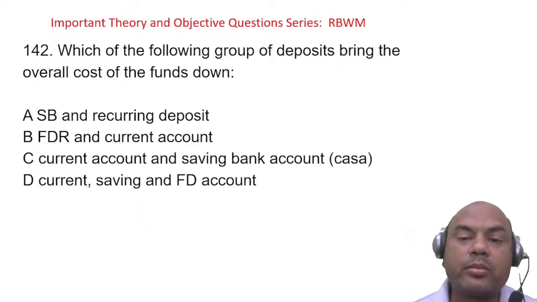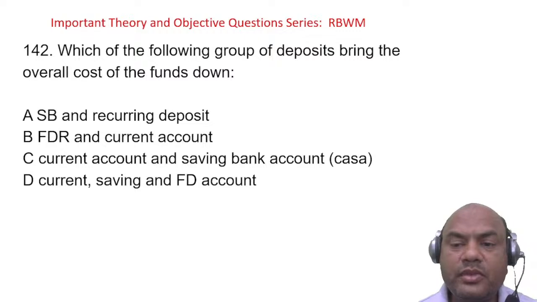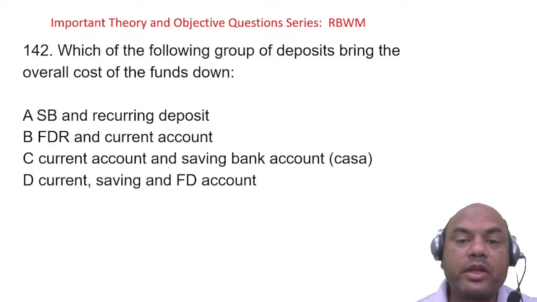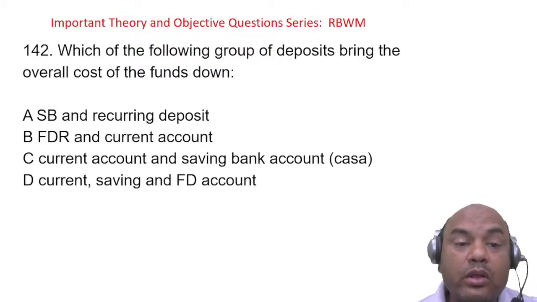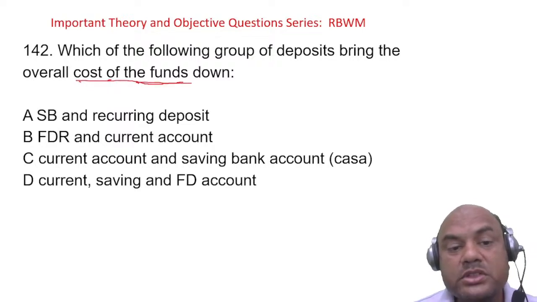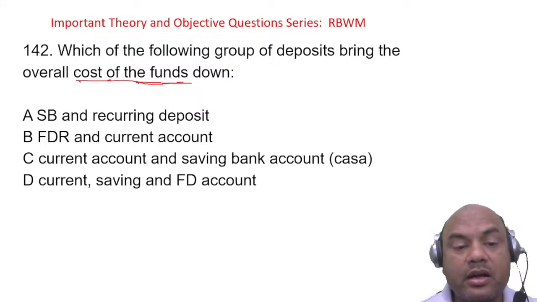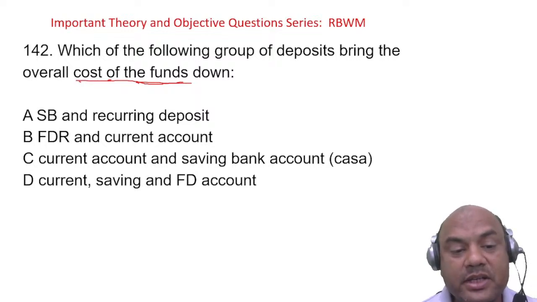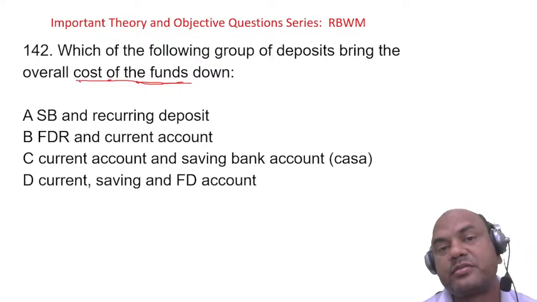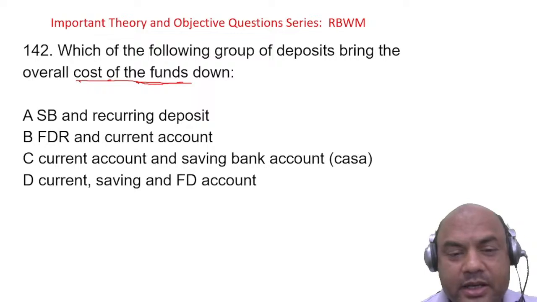Which of the following groups of deposits bring the overall cost of funds down? Cost of funds is a very important part of banking nowadays. Savings and recurring; FDR and current; current and savings, CASA; current, savings and FD. Which brings the cost of funds down? A very, very basic and important question.